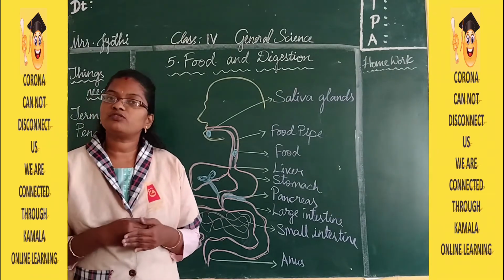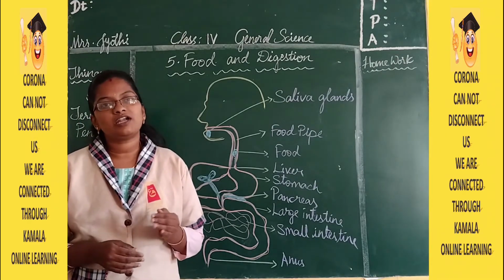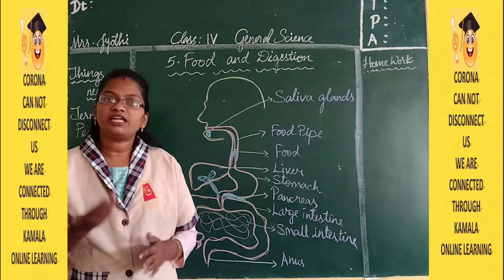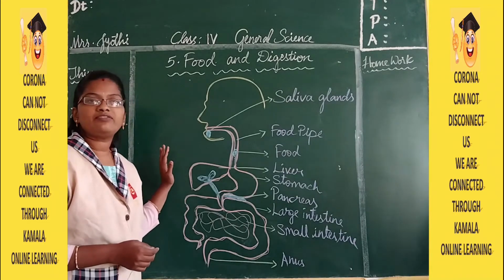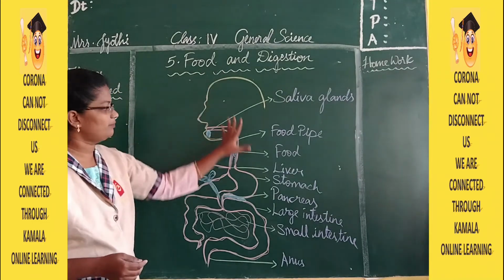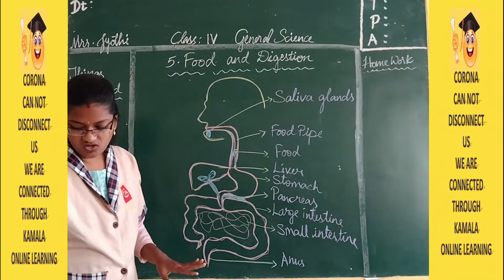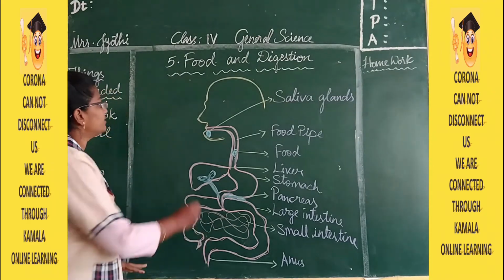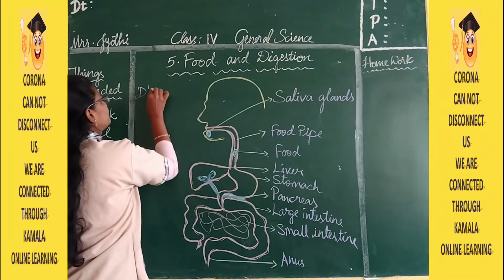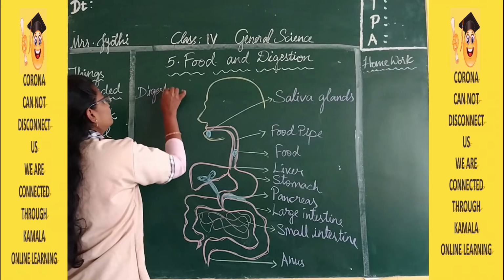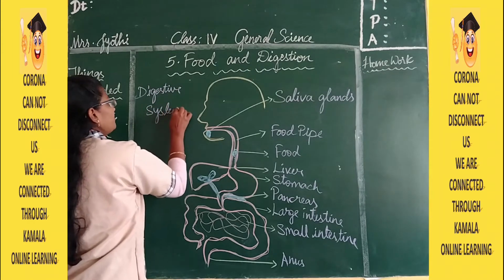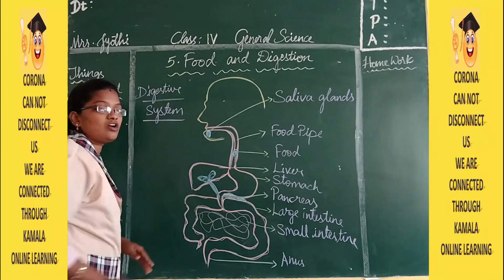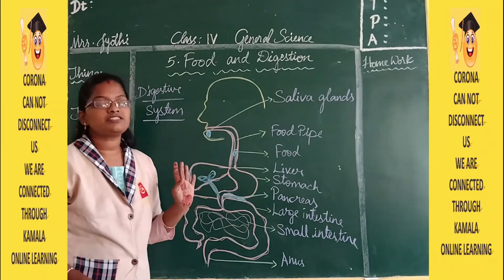Now what happens to the food after we eat? That is called digestion. So about that digestion we are going to learn today. Here on the board you have a diagram. This complete system is called the digestive system.